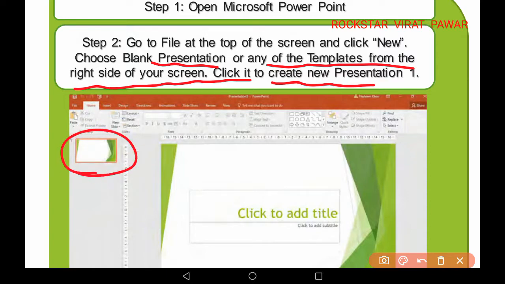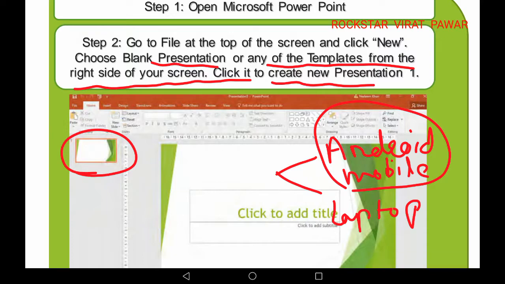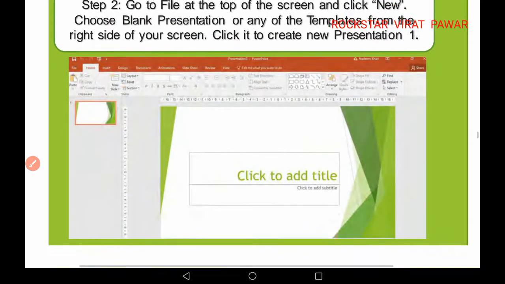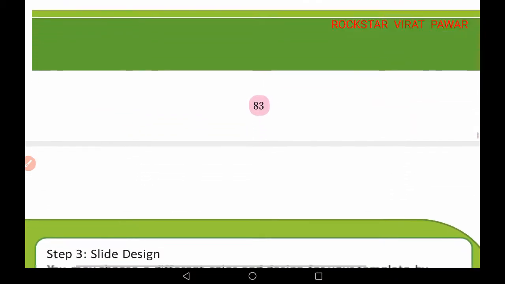Now, see, students, you can do a PowerPoint presentation in both ways. On Android mobiles you can do it, because I know various students don't have a computer to use, and that's why it is pretty useful. You can do a PowerPoint presentation on your Android mobile, and also on a laptop, PC or tab, anything. Both are useful, and both function equally.